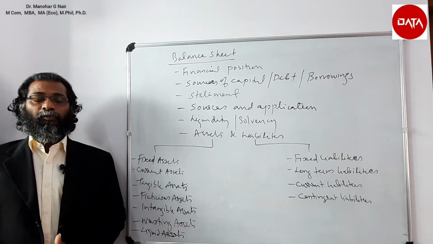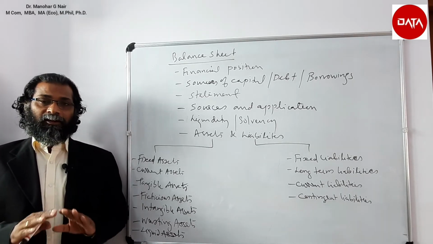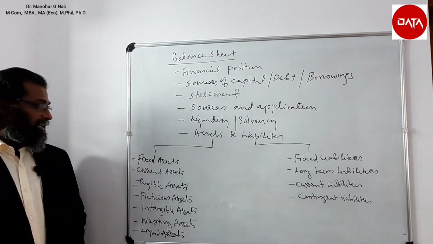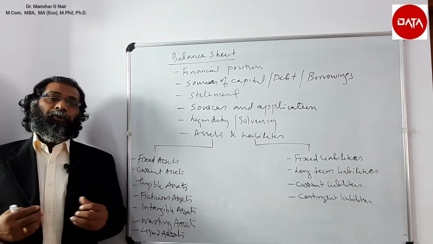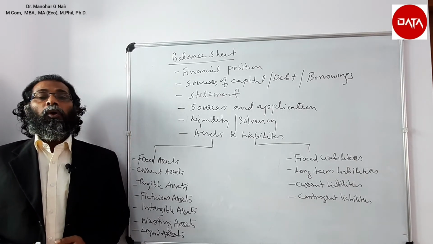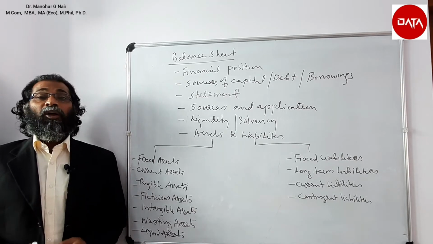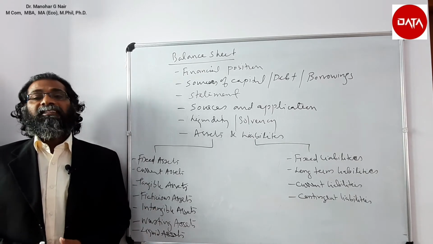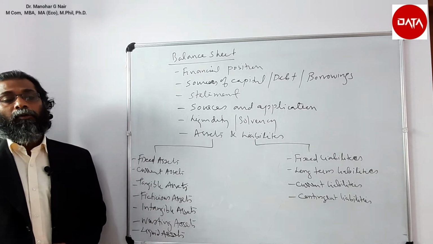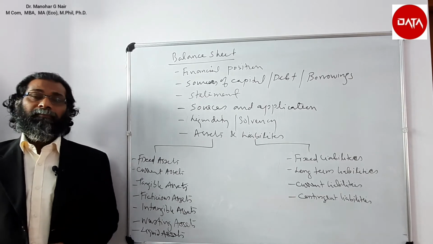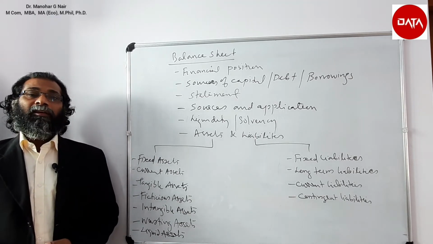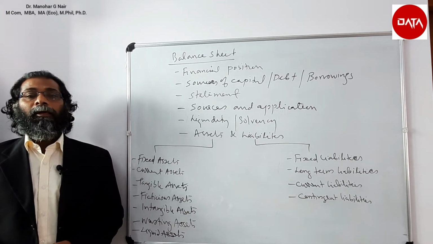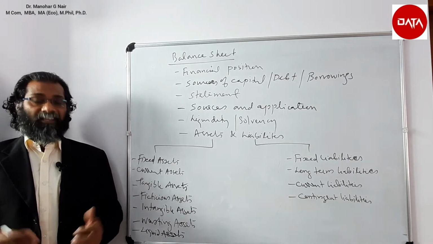So such an asset is said to be a fictitious asset. These are not actually assets but are just written on the asset side of the balance sheet. And the next type of asset is the wasting asset. Due to its consumption or usage, an asset which will be exhausted over a period of time is said to be a wasting asset. For example, quarry, mining of natural gases, mining of natural resources. All these are examples of wasting assets.